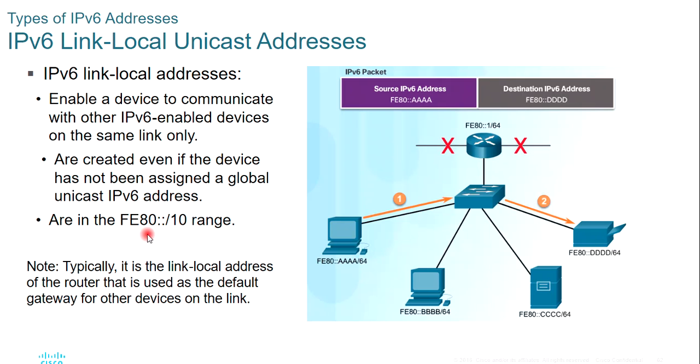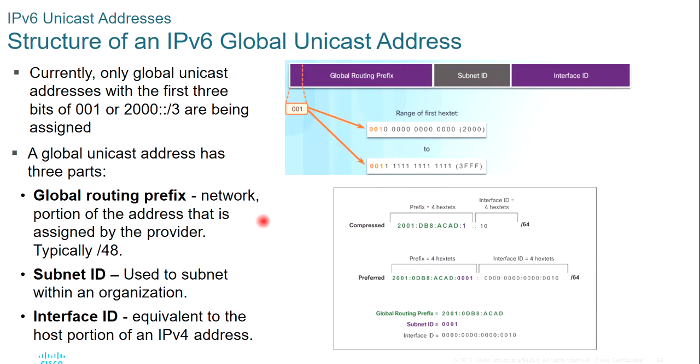And its range is FE80::/10. Any address that starts with FE80::/10 is called a link-local address. Now move to the next slide.